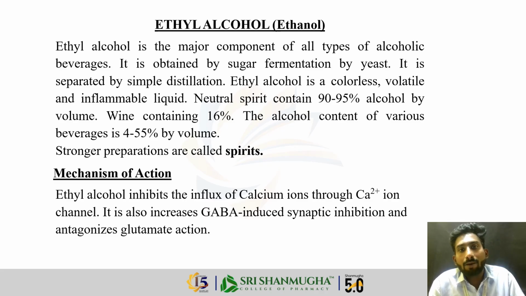It is obtained by sugar fermentation by yeast. It is separated by simple distillation. The properties of ethyl alcohol: it is a colorless, volatile and inflammable liquid. Based on the percentage of alcohol present, beverages are classified into many types. There is neutral spirit, containing 90 to 95 percent of alcohol by volume.